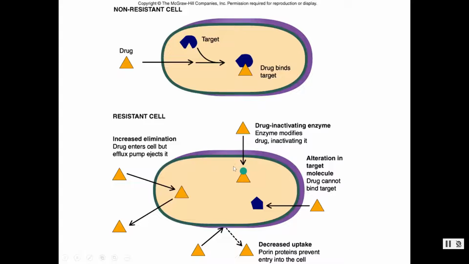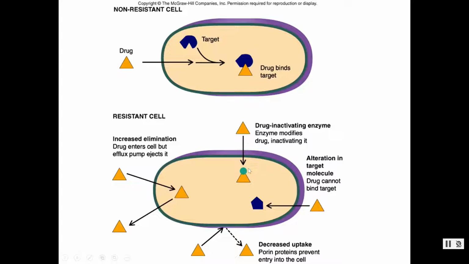Okay, so something happens. There's a mutation. And when that mutation happens, the drug comes in like normal. We'll do this one first, an alteration in the target. The drug comes in as normal, but this particular cell, the target looks a little different. It can still do its job, the cell is still living, this target still works, but now this drug can't bind the target. So there's a mutation in this target, it doesn't interfere with the target doing its job in the cell, but it does interfere with the drug binding. This cell is now resistant. There was an alteration in the target and the drug cannot bind.